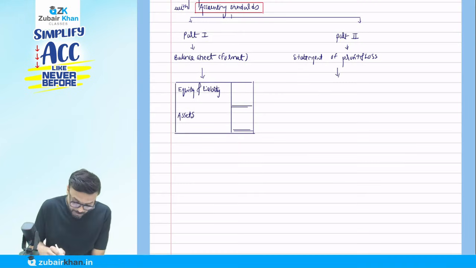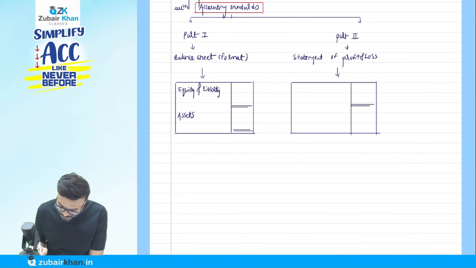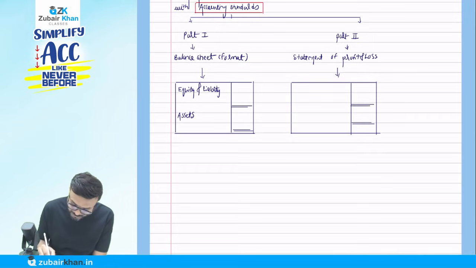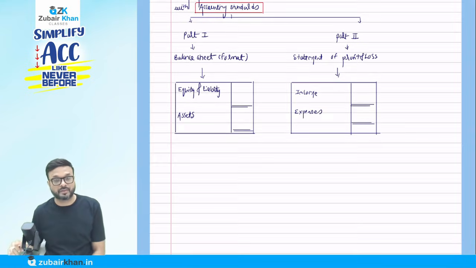When we talk about the profit and loss account, we write first income, then expenses, and then the income minus expense, the profit, will come.